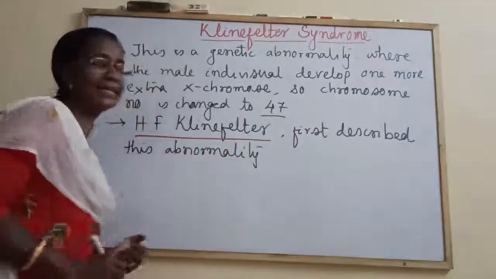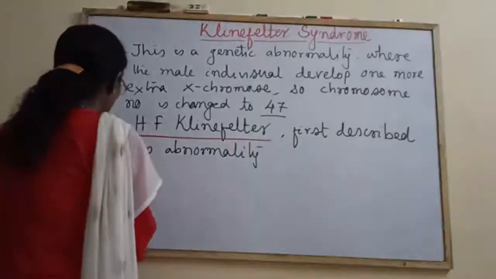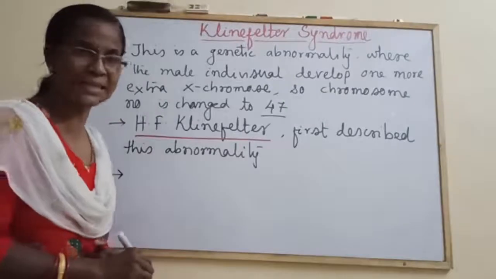So who is the scientist? H.F. Klinefelter. Now next, come to its frequency.